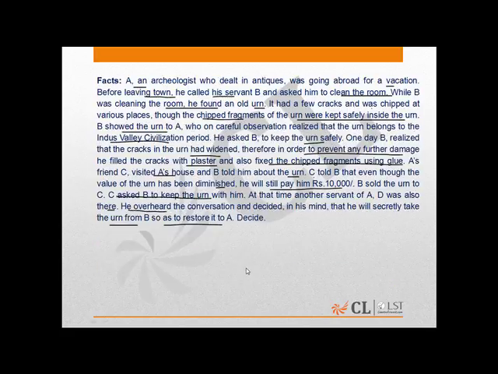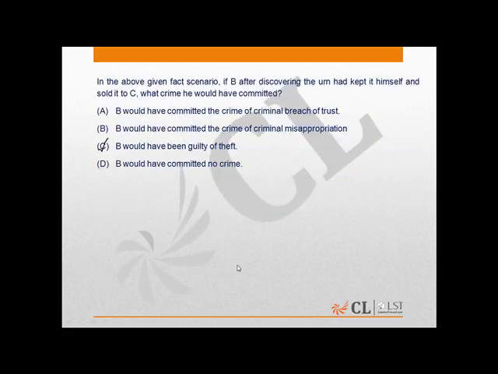Now if you read the facts correctly and apply the principle to the given facts, we get to know that the urn was in the possession of A, right? As is clear. Therefore the act of taking it out of the possession without the consent of A, with the dishonest intention to sell it, would have constituted theft, right? So again, the essentials mentioned in the principle have been fulfilled, so we can say that it will amount to theft. That is, C is the correct answer.